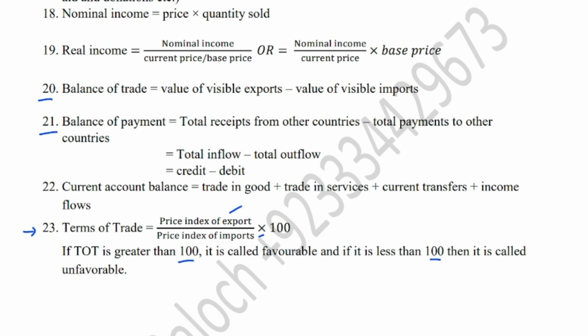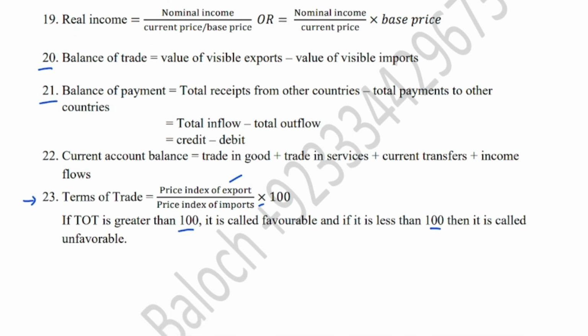Whenever prices of exports are higher than the prices of imports, it means terms of trade will move favorably. Then you can comment on why prices of exports may rise, prices of imports may fall, and what other reasons can be. You can go into my video on terms of trade that is already available on this channel.